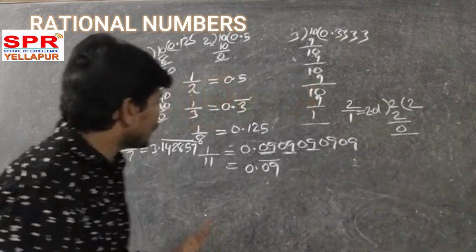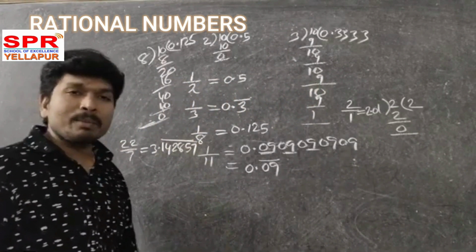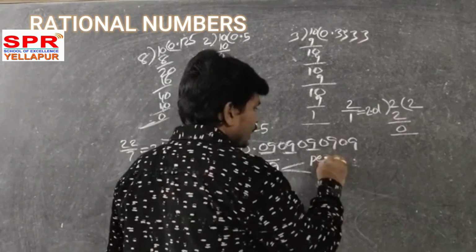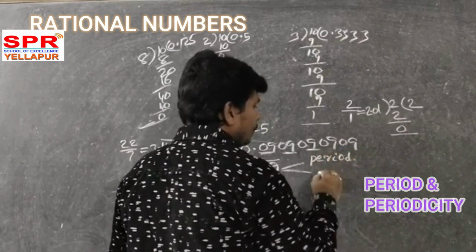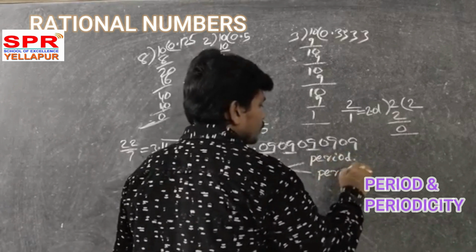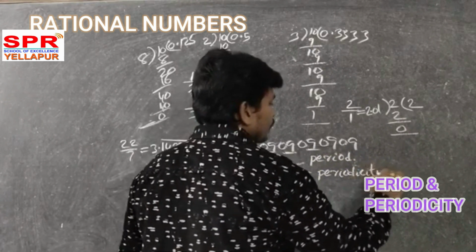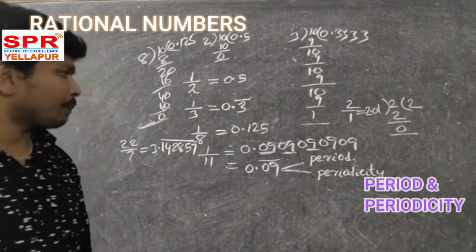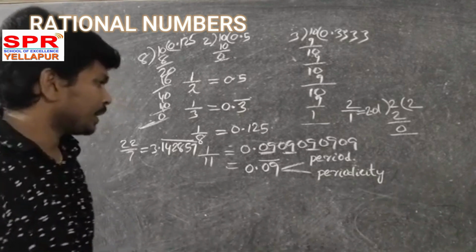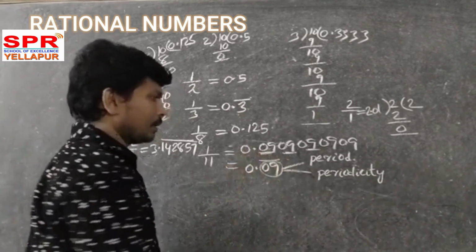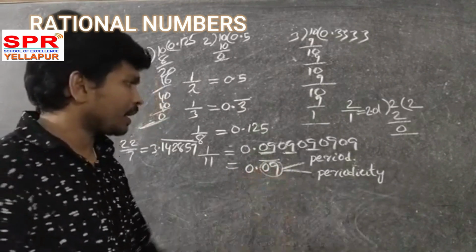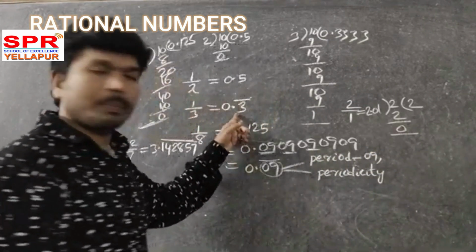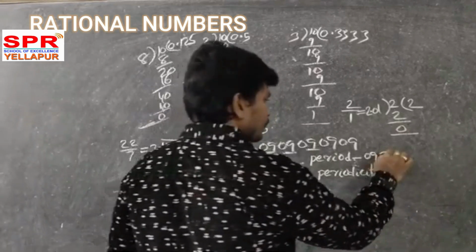Okay, good. Now, in non-terminating recurring decimals, what are those two definitions? Period and periodicity. These are defined only for non-terminating recurring decimals. What is meant by period? The value in the bar is called the period. So what is the period here? 0, 9. What is the period here? 3.